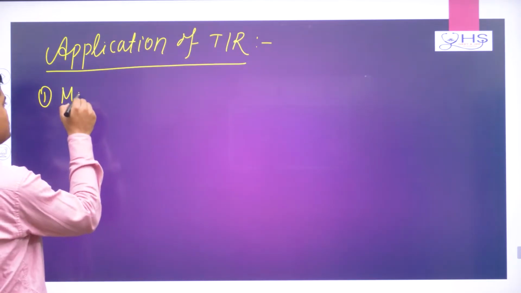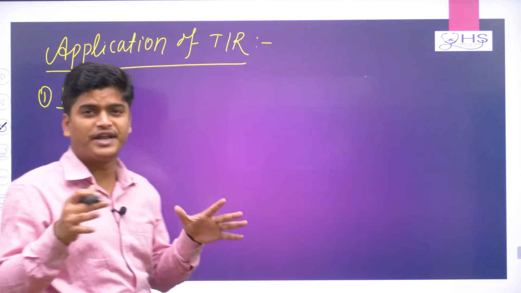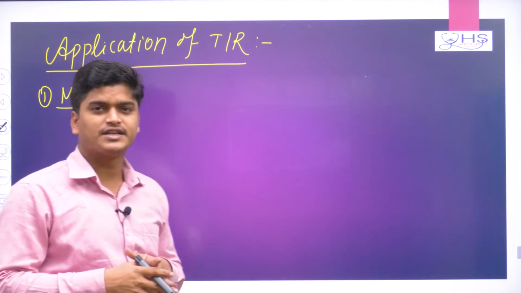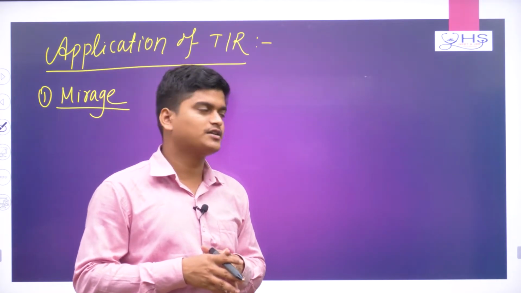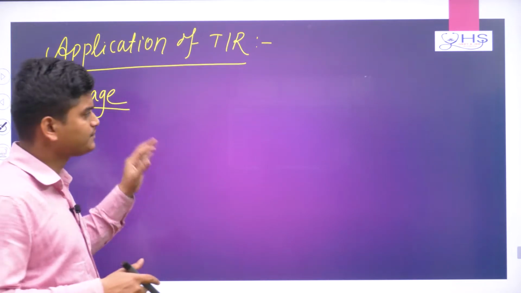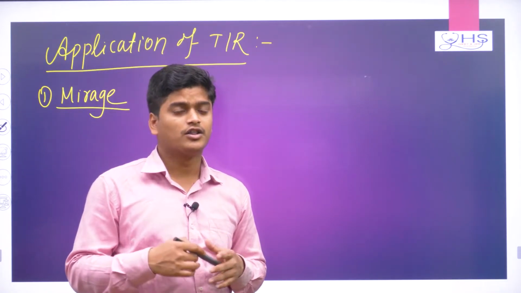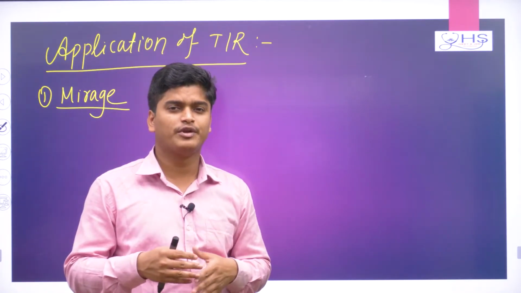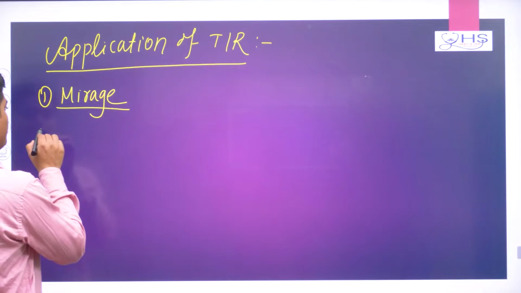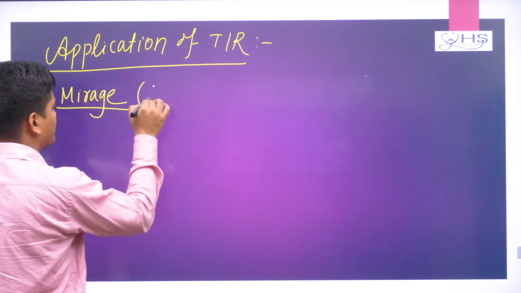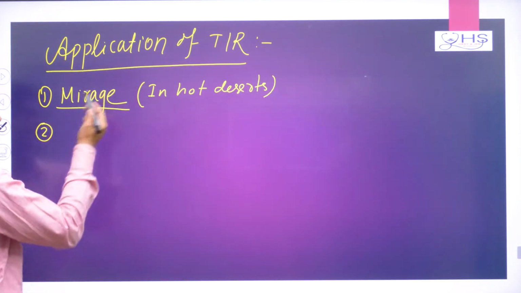First thing is mirage. In hot deserts, we see some type of optical illusion, which is called mirage. From a long distance you will observe something like water, but if you go to the spot you will not find it. Similarly, when traveling by car on the highway, you will see a patch of the road looking wet, but if you go to the exact spot you will not find that. That is called the mirage phenomenon. Mirage happens basically in hot deserts, and the looming phenomenon happens in cold regions, remember that.